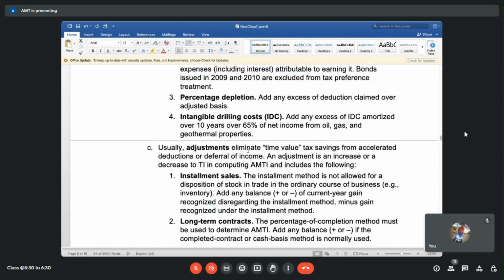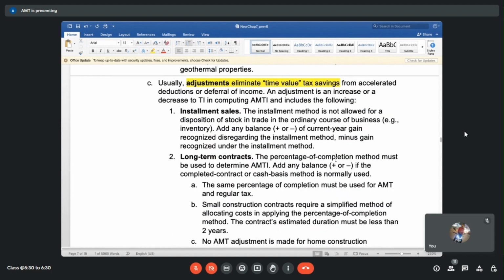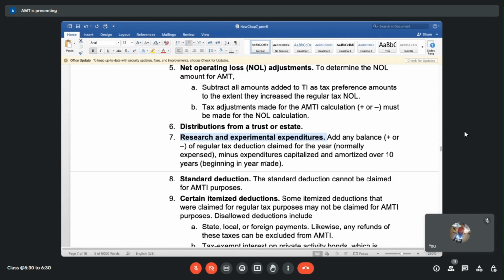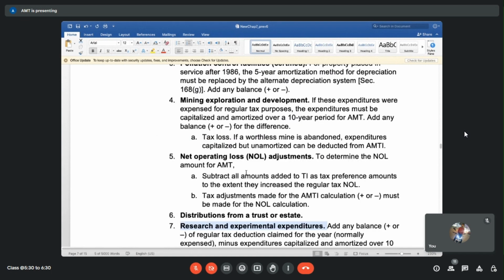Adjustments, there will be some adjustments that we need to do. What does adjustment mean? They eliminate time value tax savings, pollution control and all. Again, there are certain rules, like the changes in depreciation method: how to calculate taxable income using regular depreciation versus what is allowed for the AMTI calculation, AMT. So add any balance of regular tax deduction claimed for the year, which is normally expensed, minus expenditures capitalized and amortized over 10 years. And that's the adjustment that we need to make to calculate AMTI.